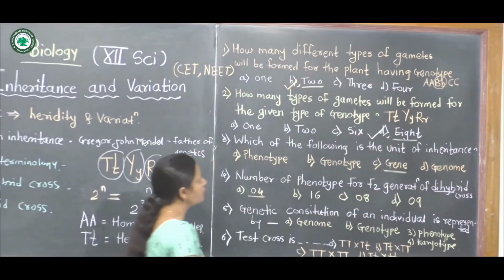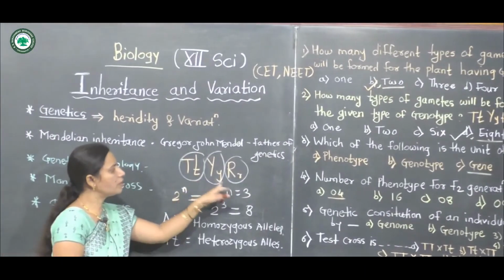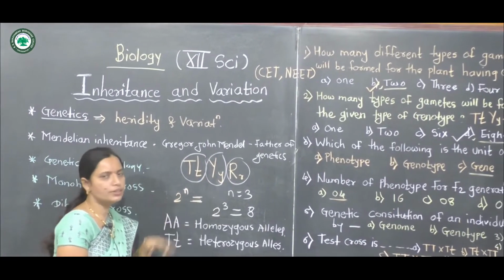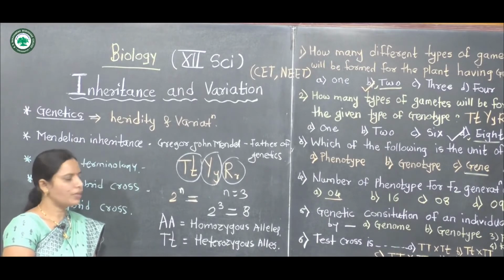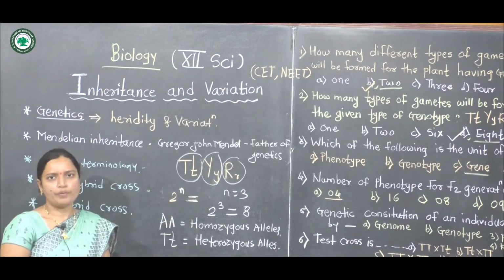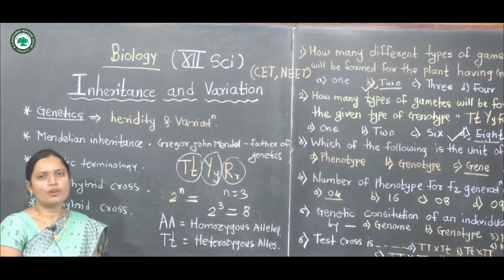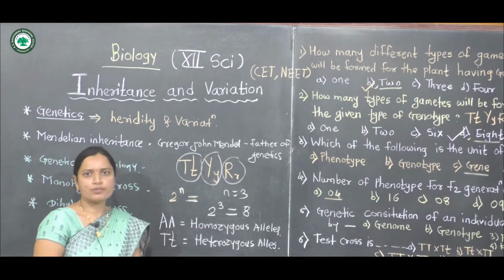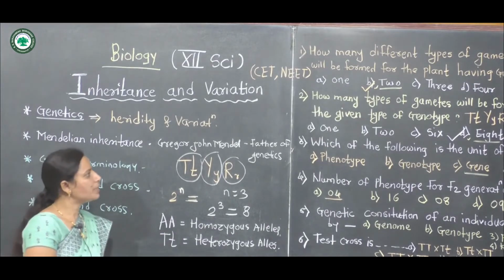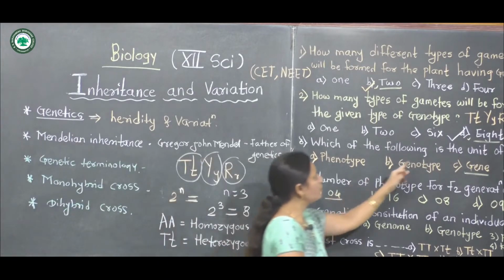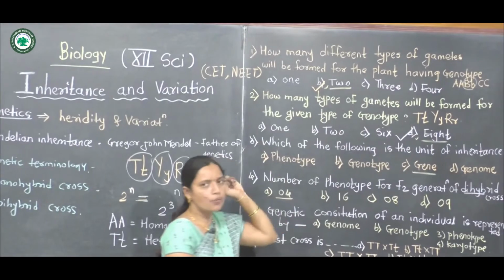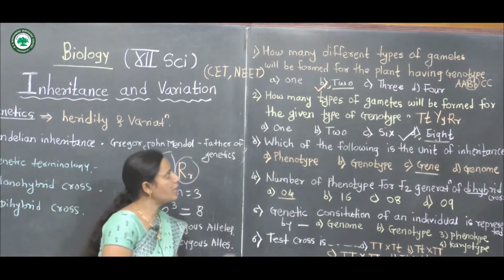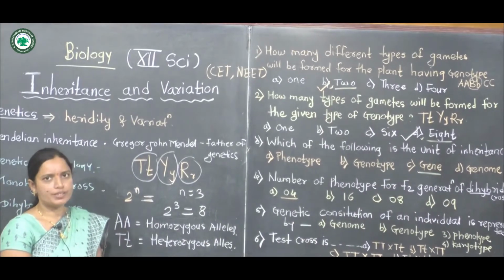This is the correct answer. These 3 different heterozygosities are observed in this problem, and using the important formula 2^n, we solve this problem. This 2 raised to 3 equals 8, which means 8 types of genotypes or gametes will be formed. 8 different types of gametes are formed in this problem.